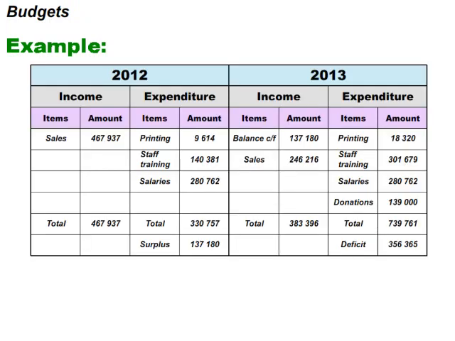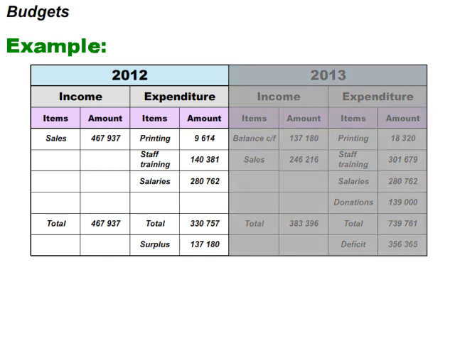Let us have a look at this example. Consider the annual budget for Transi Car Sales Company for the year 2012 and 2013. In 2012, the company had a total income of 467,937 Rand and a total expenditure of 330,757 Rand. Notice that we have a situation in which income is more than the expenditure or expenses. So we have a surplus, which can be thought of as profit.